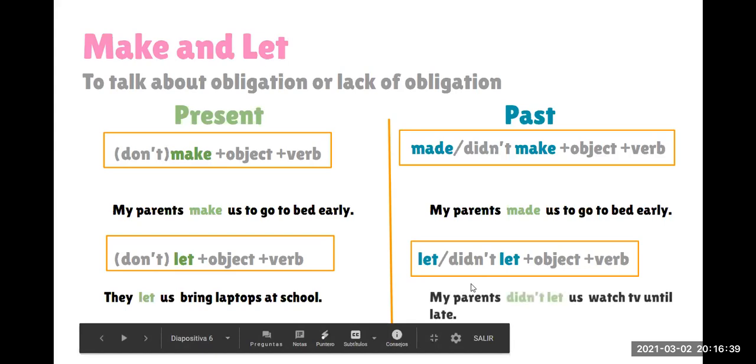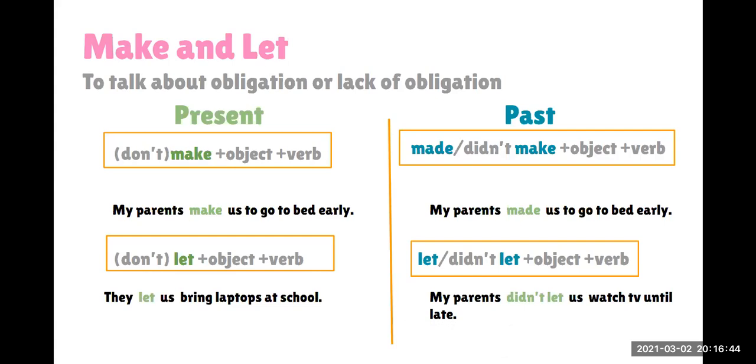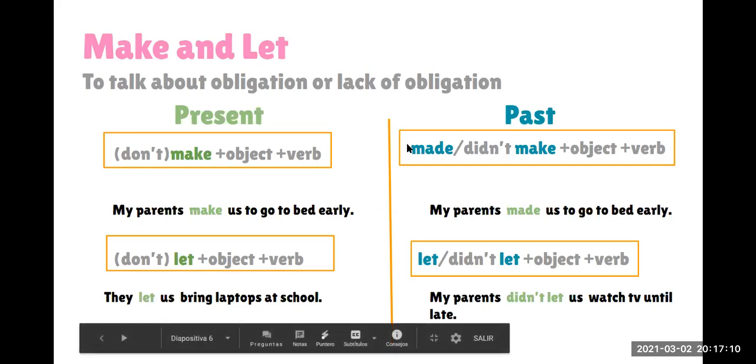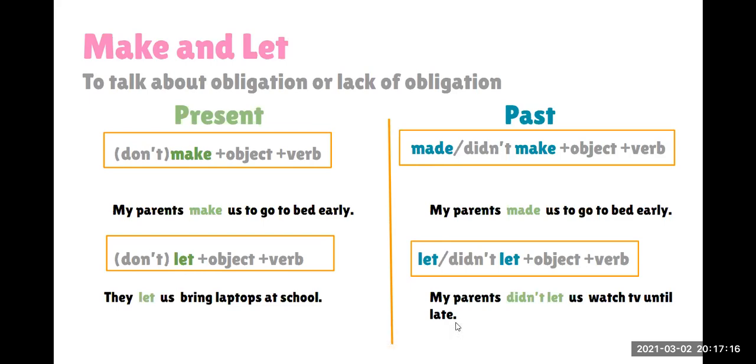Okay, so here we have another one. My parents didn't let us watch TV until late. O también pueden decir, my parents let us watch TV until late. So as you can see, the verb let is always the same, in the present or in the past. But we change the verb make in the past, in affirmative sentences. We say made, okay?